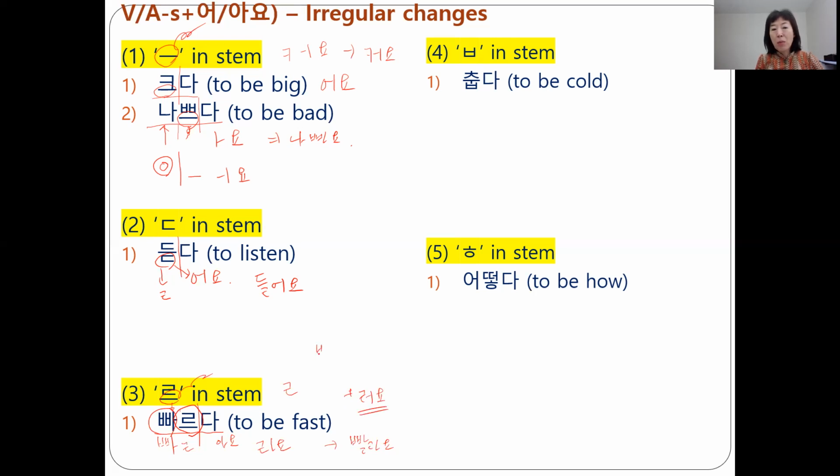For example, 배부르다. To be full, I'm full. 배부르다. Stem 배부르. In front of 르, there is a U sound. Then ㅡ goes bye-bye, and then add 러요. 그래서 I'm full. So your form is 배, leftover, 러요. 배불러요.